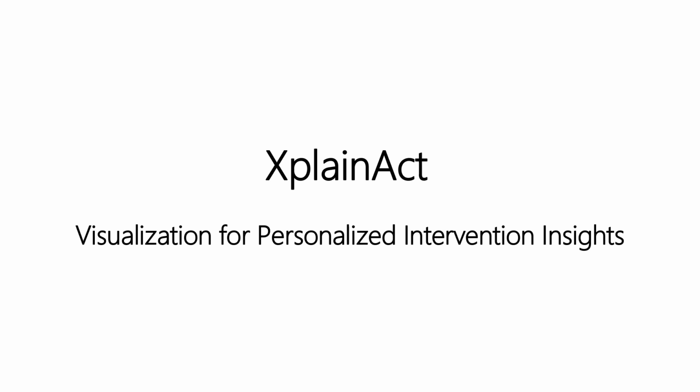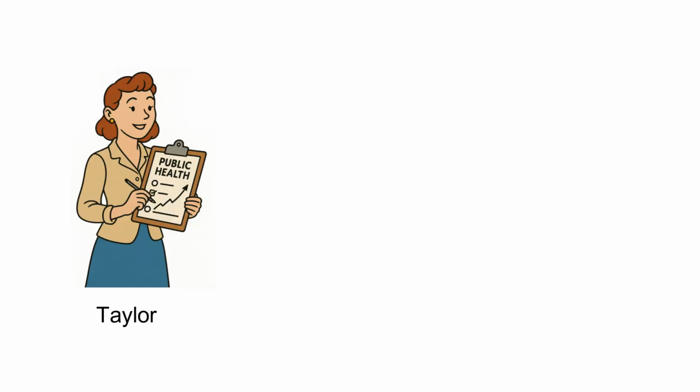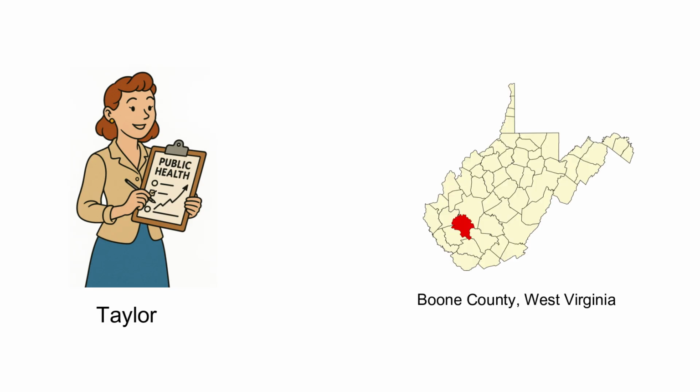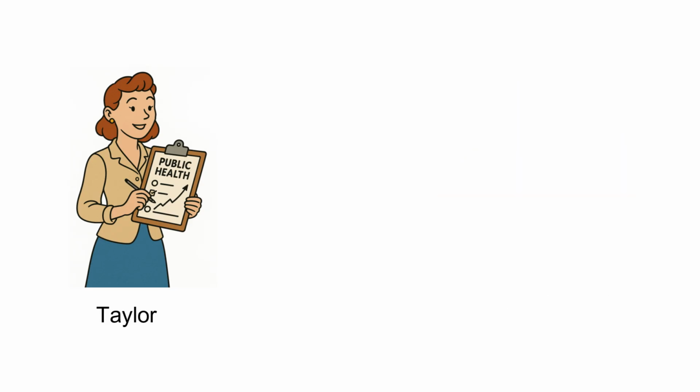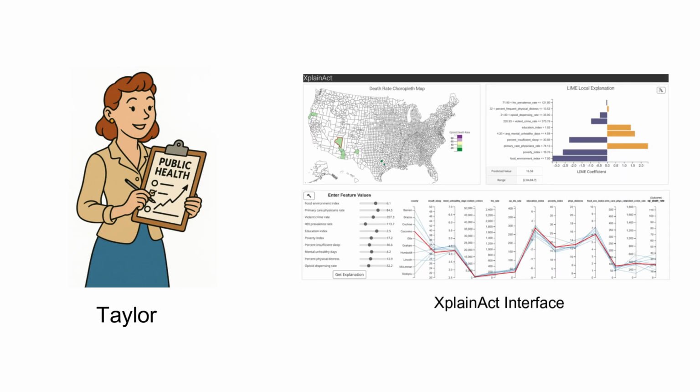We present XplainAct: Visualization for Personalized Intervention Insights. In this video, we follow Taylor, a health-conscious citizen who is deeply concerned about the opioid crisis in her home of Boone County, West Virginia. She turns to XplainAct in hopes of understanding why her county is struggling with high opioid mortality and identifying actionable steps that could help reduce the death rate.